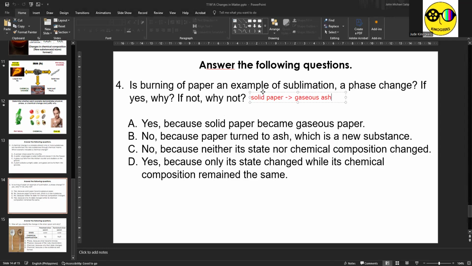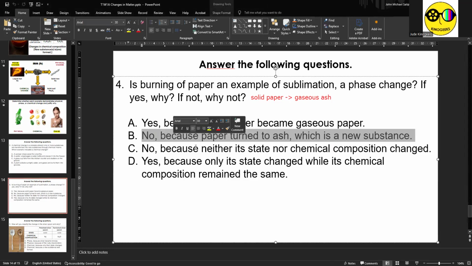But look at the chemical compositions. Paper is not the same anymore as ash. Therefore, the correct answer for this one is letter B. Burning of paper is not an example of sublimation because when paper turns to ash, ash is now an entirely new substance. Therefore, burning of paper is considered a chemical change, not a phase change. Okay?